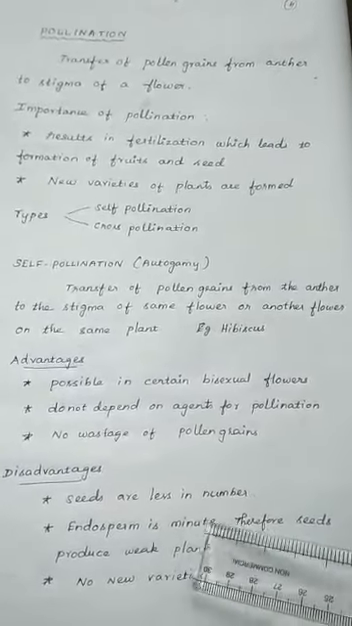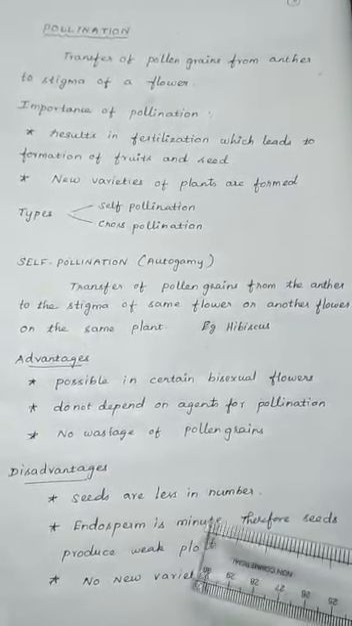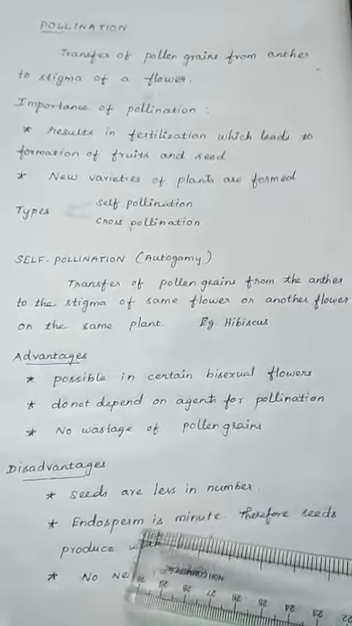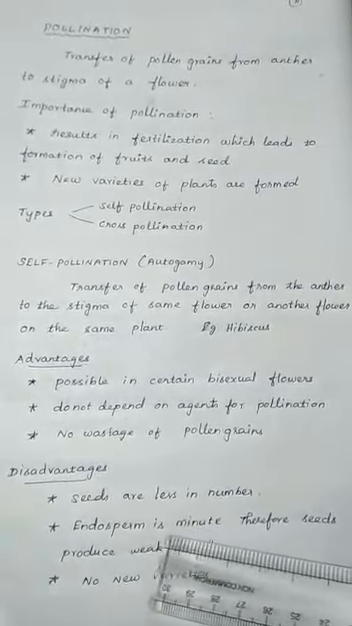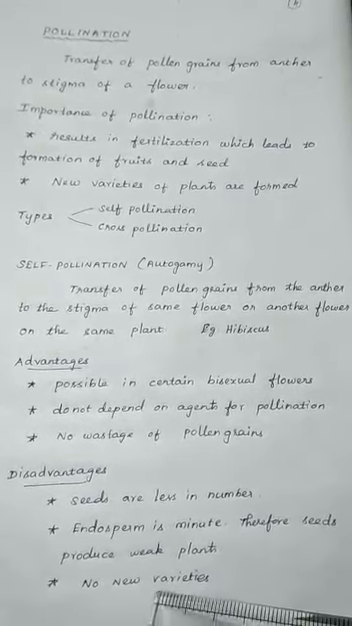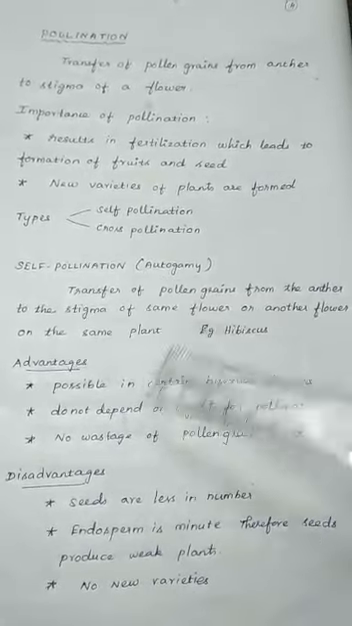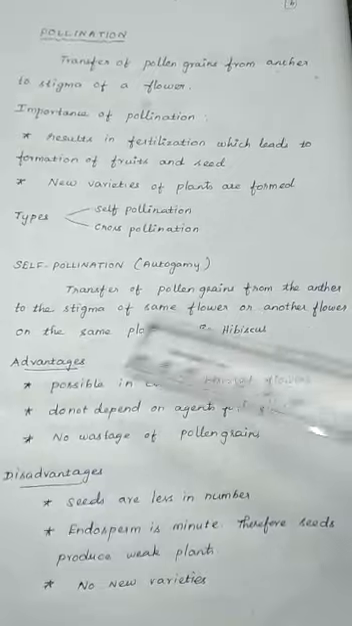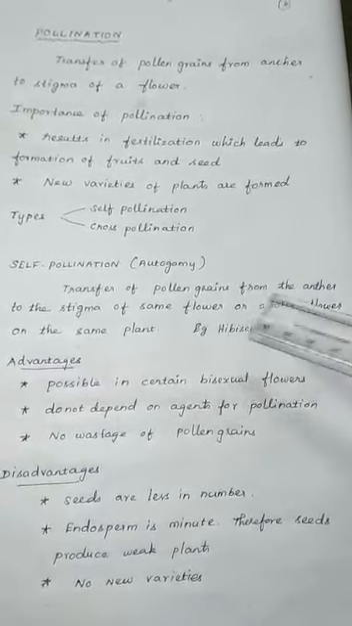Then what are the disadvantages? Seeds are very few in number. The endosperm is minute. Endosperm is the food material for the developing embryo, so since it is minute, it may produce a weak plant. And no new varieties will be formed. So self-pollination means transfer of pollen grain from the anther to the stigma of the same flower, otherwise another flower on the same plant.